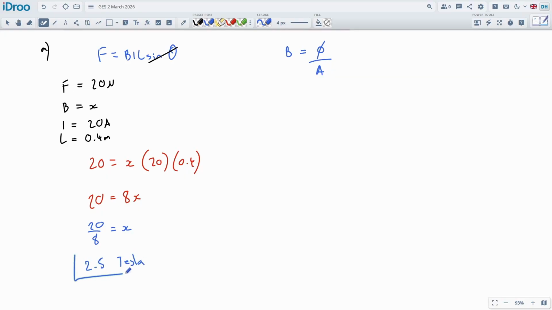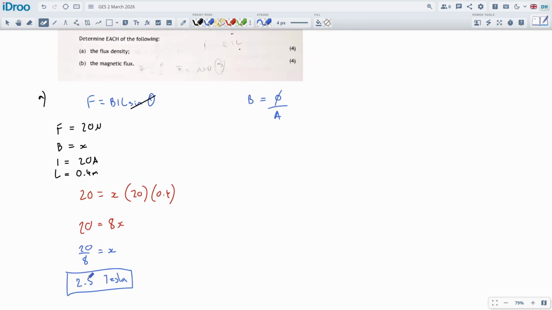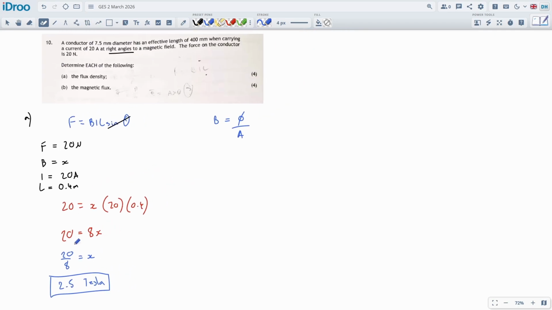And it's about what we're looking for. Normally the questions are about 1 to 2 to 3 Tesla, 1.4 or something like that. So 2.5 Tesla is really good. I think an MRI scanner is about 2 Tesla or 1.5 Tesla, so it's about that. That's pretty strong, but it's a very small, tiny little solenoid. This is literally the fuel injector. It's a fuel injector calculation, right? These are fuel injector calculations.